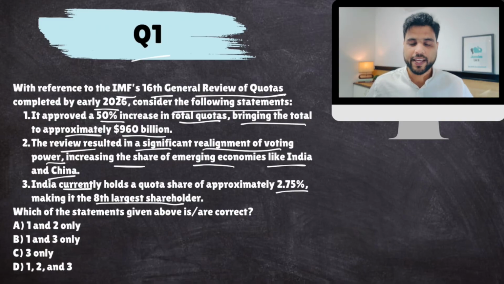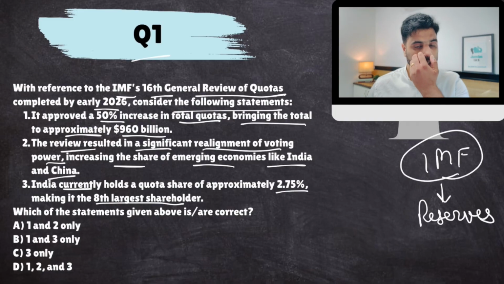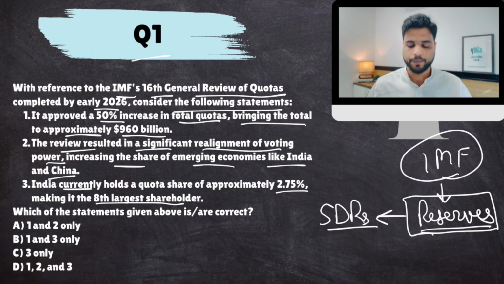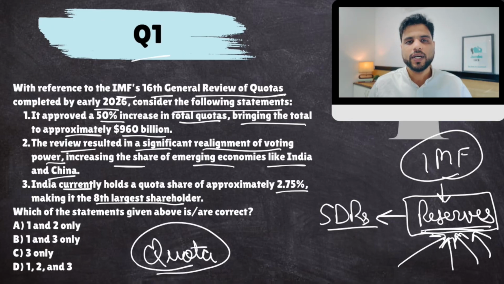Now, listen to me very carefully. How does IMF function? IMF has a lot of reserves, based on which it conducts its operations. These reserves are denominated in SDRs, special drawing rights, but that is a different thing. How were these reserves constructed? These reserves are made up from contributions made by different countries. Every country contributes some money to these reserves. How much money would be contributed by each country depends on that country's quota. So the quota will decide how much money they would contribute to IMF's reserves.